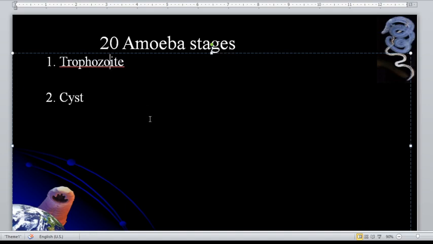In Entamoeba histolytica, which stage can ingest red blood cell? Trophozoite. Which stage would you possibly see in a watery stool? Trophozoite. In a semi-formed stool, both, and for a formed stool, that is cyst stage.